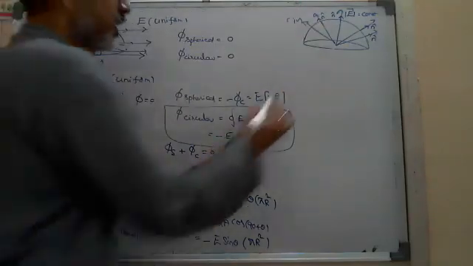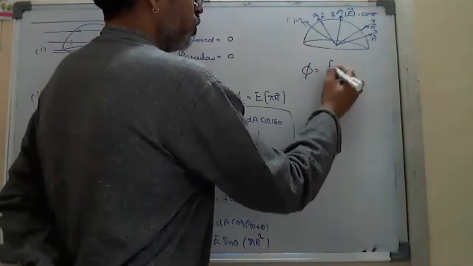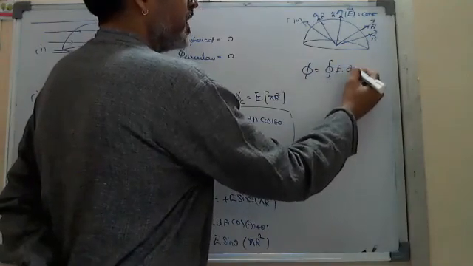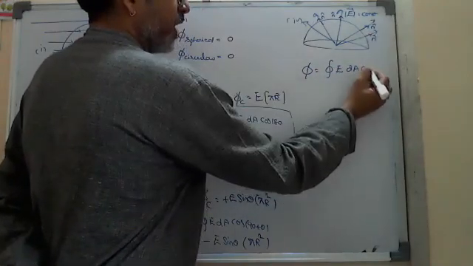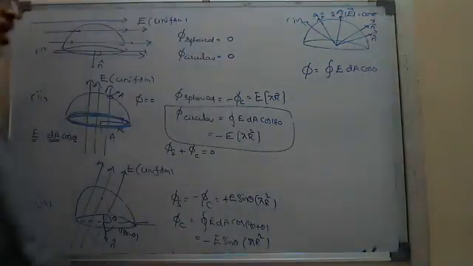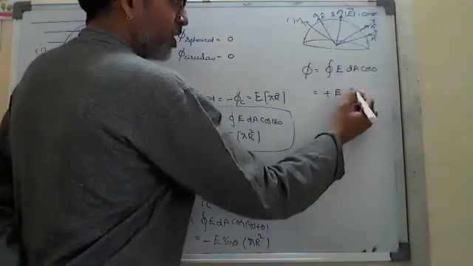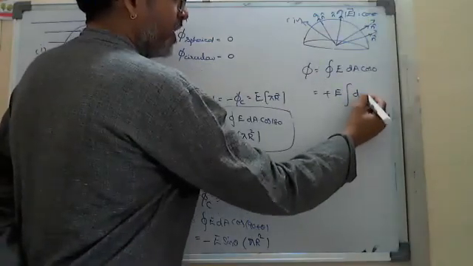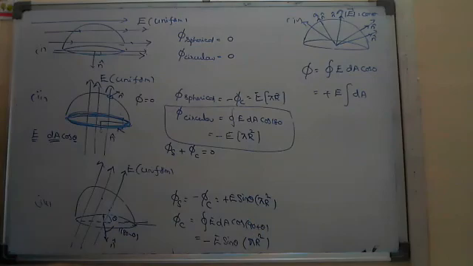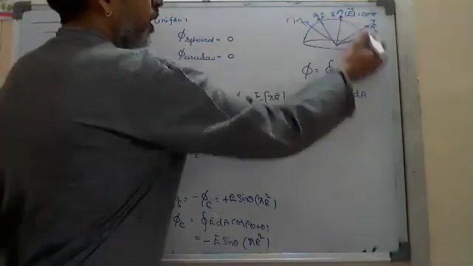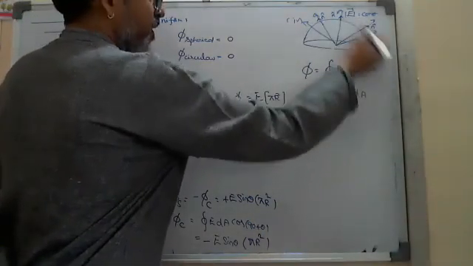In the same direction means the flux is equal to the closed integral of E dot dA. Both are in the same direction, so I have to write cos 0. So I will get that flux is equal to plus E. E magnitude is constant, taken out, integral dA. Here you are dropping the normal to the spherical surface.